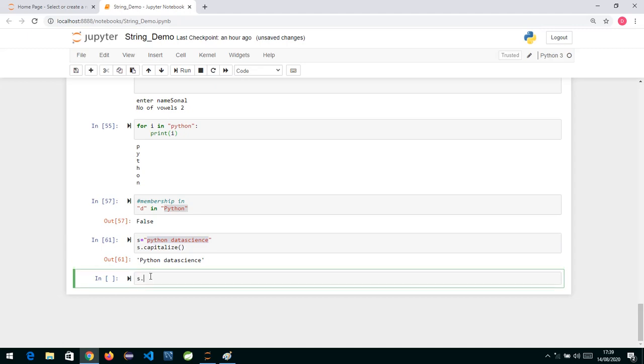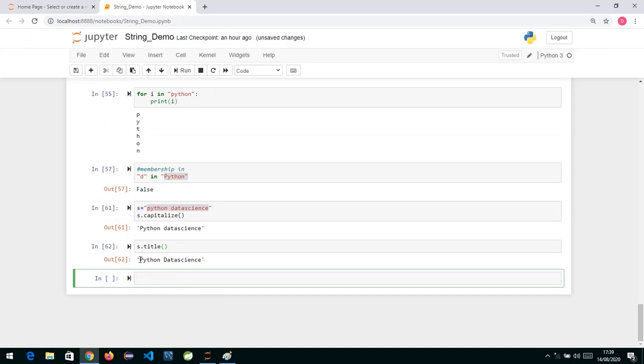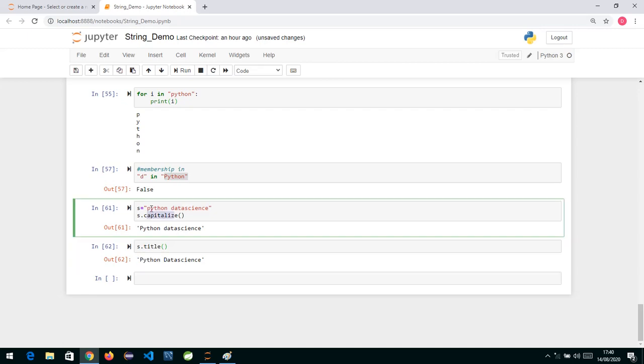Similarly, we also have a function called title, S dot title. So now what title will do is convert every word in your string, for every word the first initial, into capital. So you can see Python P is also capital now, and data science D is also capital. So every word initial turns to capital, whereas capitalize will only turn the first letter of the whole sentence to capital.